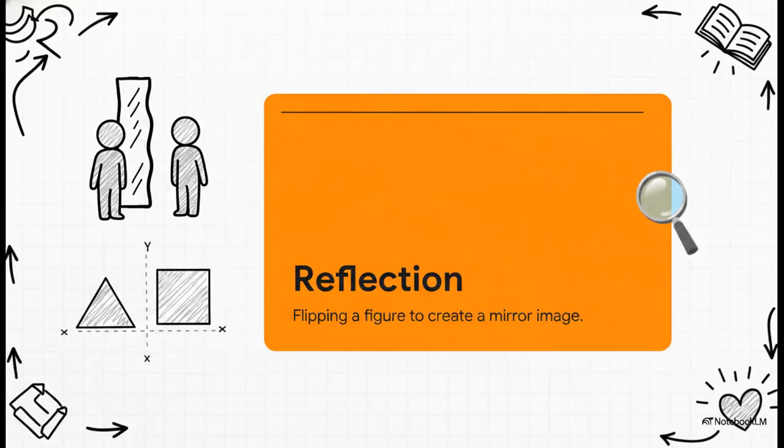Next is reflection. Think of this as flipping a figure to create a perfect mirror image across a specific line on the coordinate plane. If you flip a shape right over the y-axis, it looks back at itself, perfectly reversed.